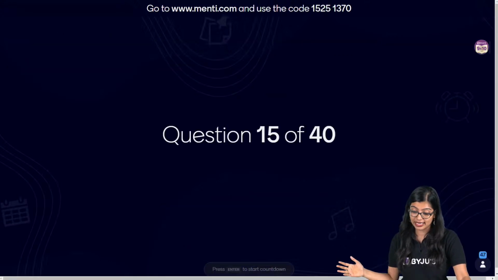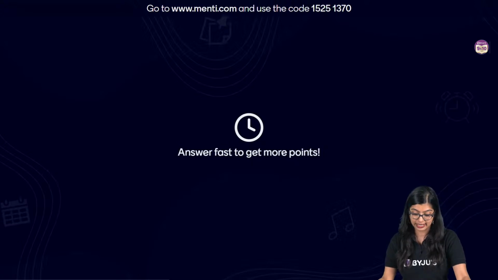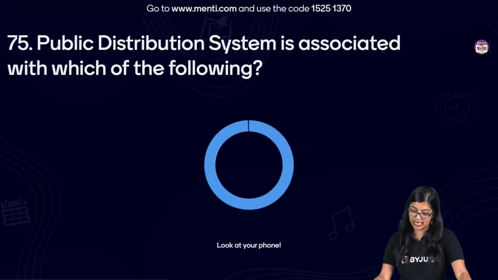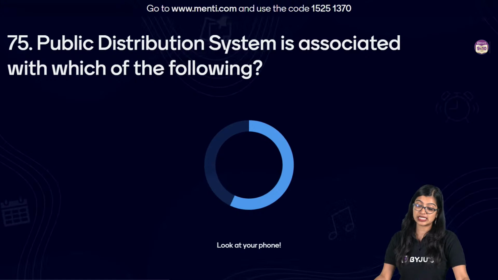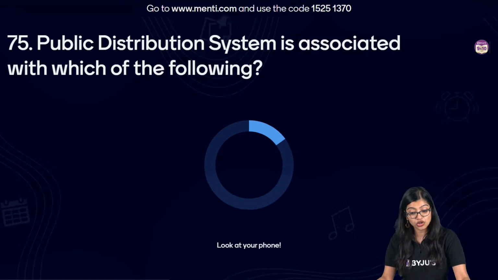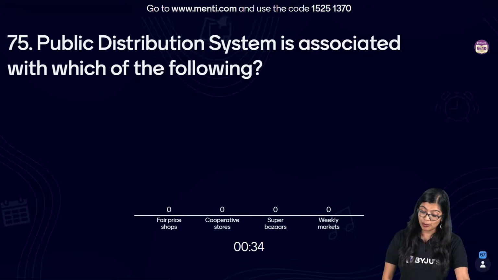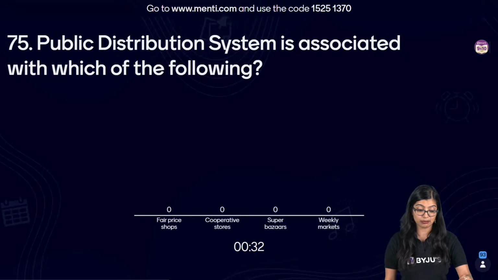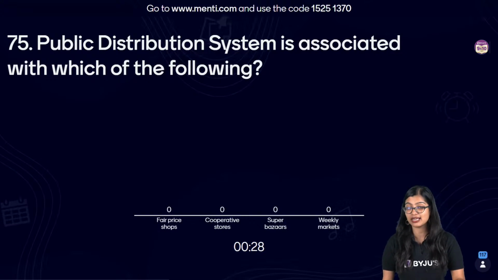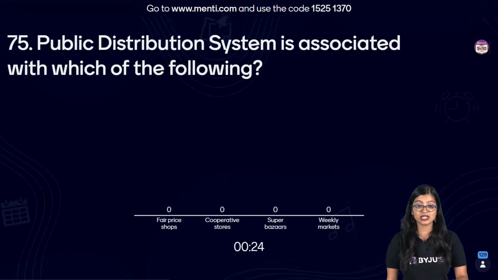Now moving on to the next one, which is question number 15. Yes? So question number 15 is, public distribution system is associated with which of the following? So is it fair price shops, is it cooperative stores, super bazaars, or is it weekly markets? So I told you public distribution systems are set up to ensure that people have access, right? So in this case, what would it be?